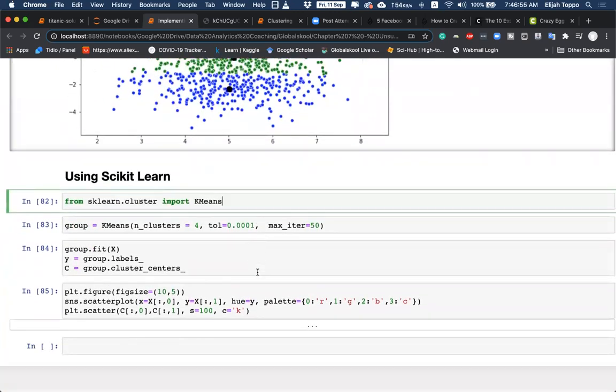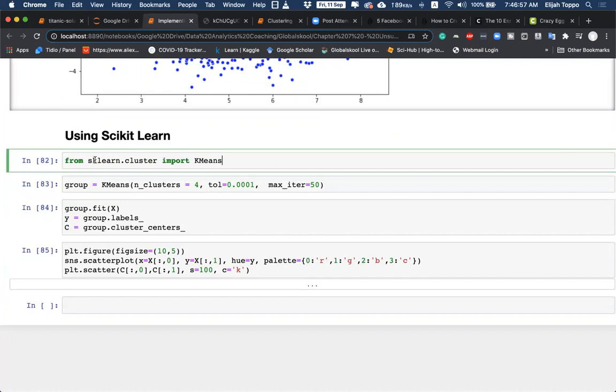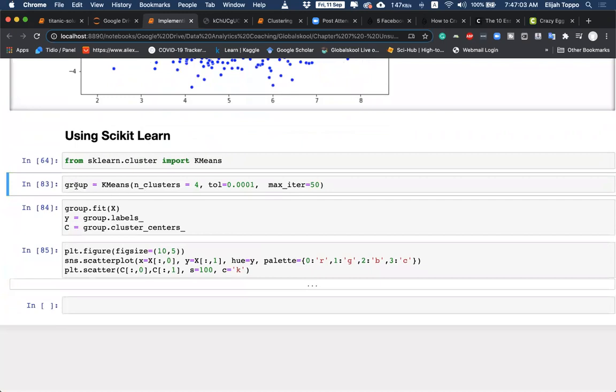From scikit-learn's package, we call the cluster module, and within that we call the KMeans class. We create a clustering object, calling KMeans and telling it how many clusters we want. So let us go with 3 clusters.